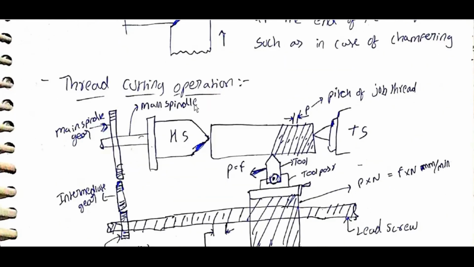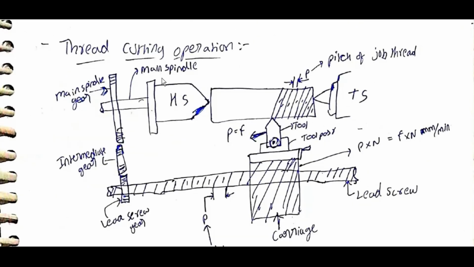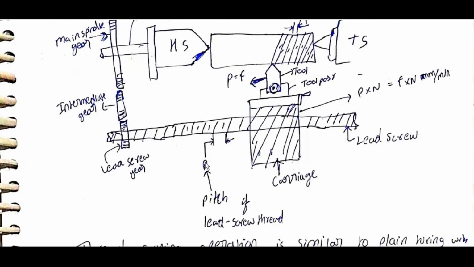Thread cutting operation. Main spindle gear, main spindle, pitch of job thread, intermediate gear, lead screw gear, pitch of lead screw, carriage, lead screw.